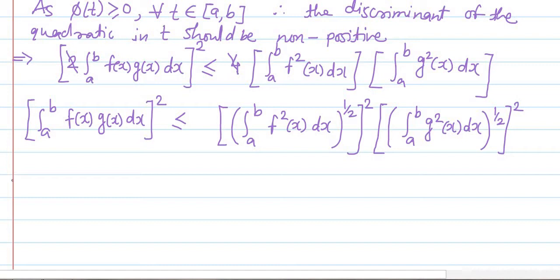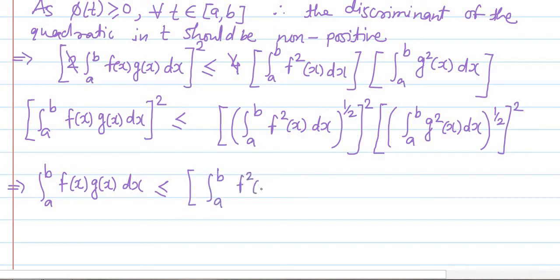integration a to b f(x) g(x) dx will be less than or equal to integration a to b f square x dx raised to 1 by 2.